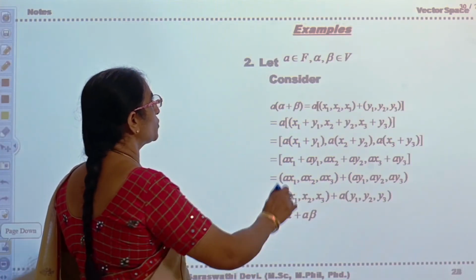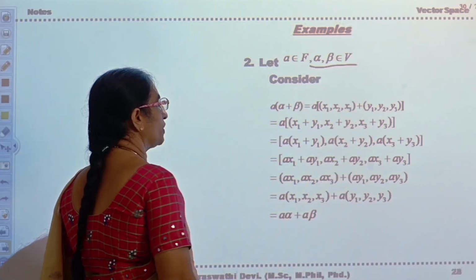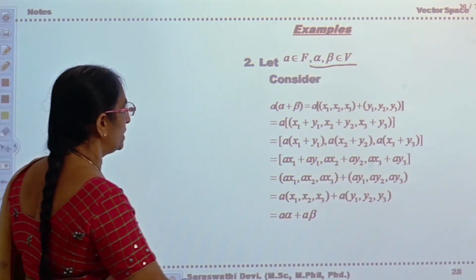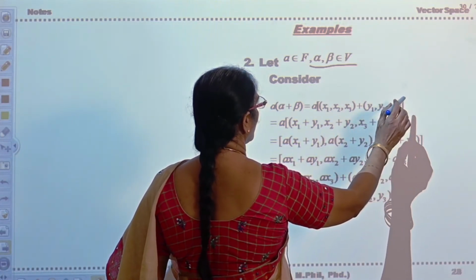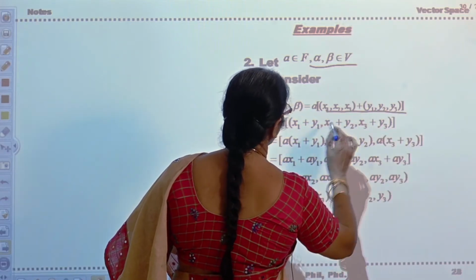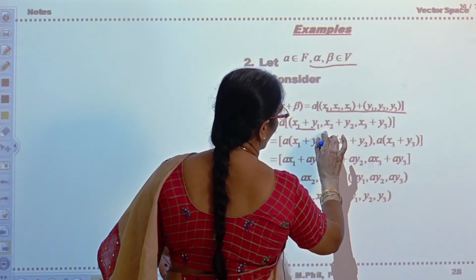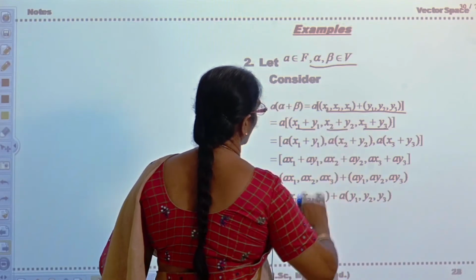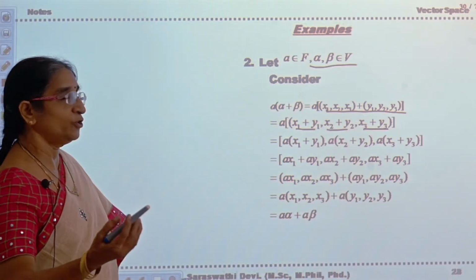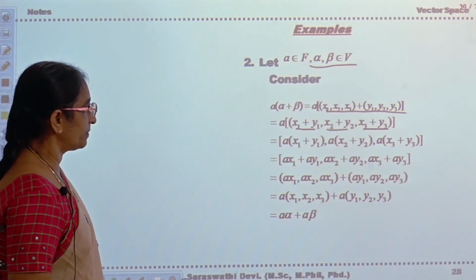Next, a belongs to F, alpha, beta belong to V. Now you have to consider a into (alpha plus beta), that is a into (x1, x2, x3 plus y1, y2, y3), and write according to the given definition. It will be x1 plus y1, x2 plus y2, x3 plus y3, and a into (x1 plus y1), a into (x2 plus y2), a into (x3 plus y3).